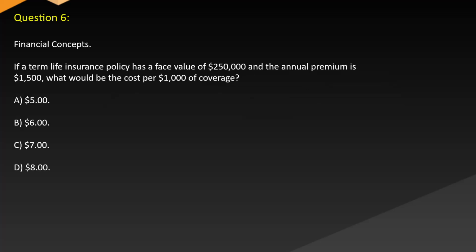death. Question 6. Financial concepts. If a term life insurance policy has a face value of $250,000 and the annual premium is $1,500, what would be the cost per $1,000 of coverage? A. $5, B. $6, C. $7, D. $8.